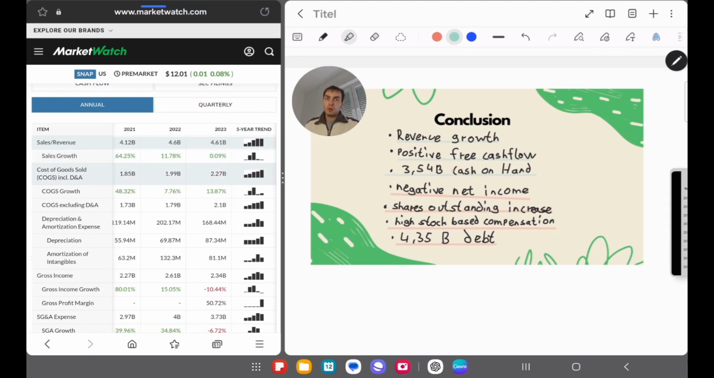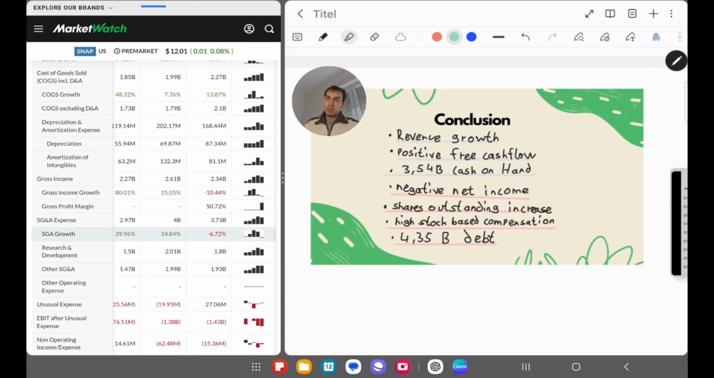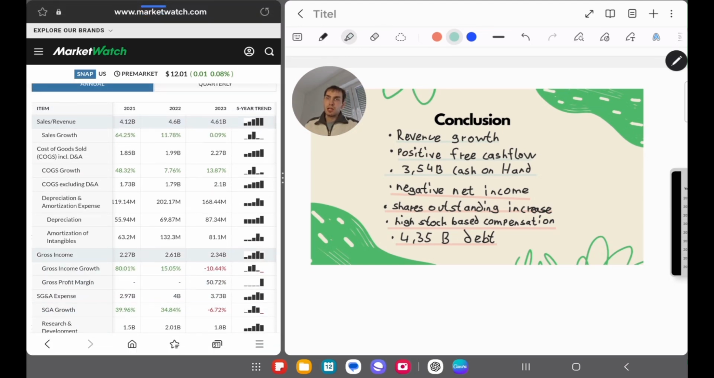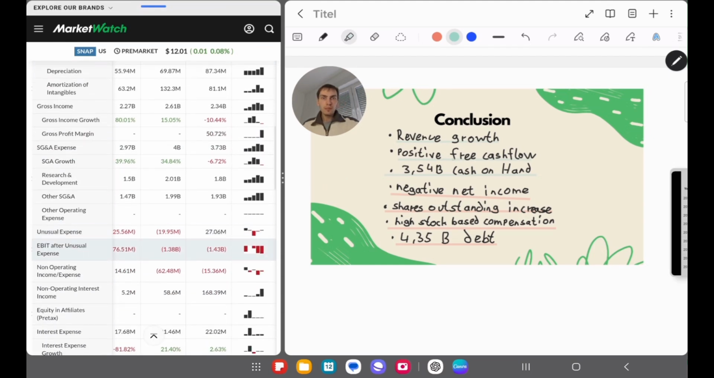The next thing would be positive free cash flow. We had 3 years in a row of positive free cash flow, which is a good thing. We also need to mention that the free cash flow is declining. So it's not increasing anymore right now, and we don't really like to see that. The next thing would be cash on hand. We have a good amount of cash on hand with 3.54 billion US dollars. This is a good number. They can invest this in the business and I like to see that.